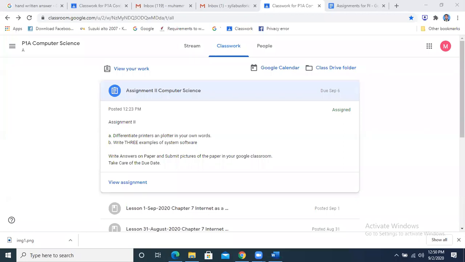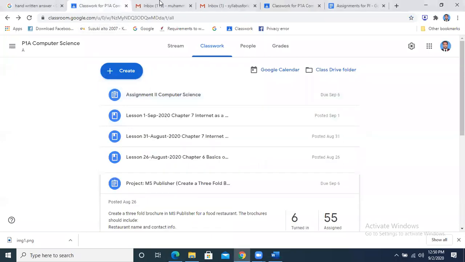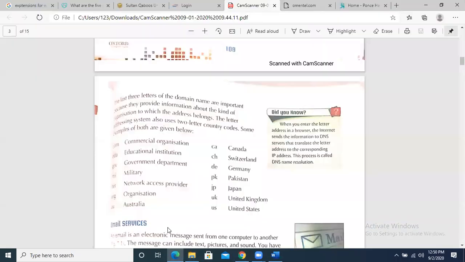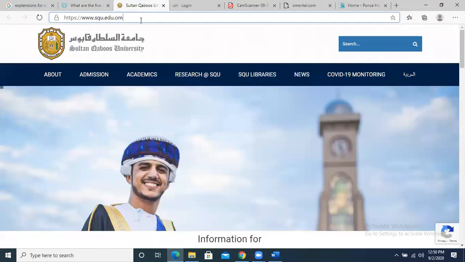Yes, Rimsha, what is your question? Sir, can you explain letter addressing again? Letter address means just like this is the address, as I have shown you. This is the address of the university, www.sku.edu.com. This is the address in the letters.